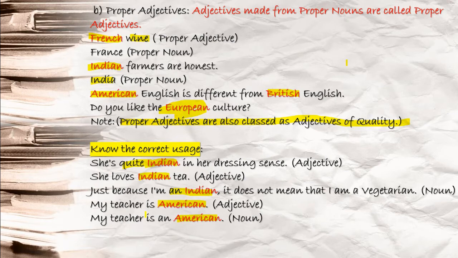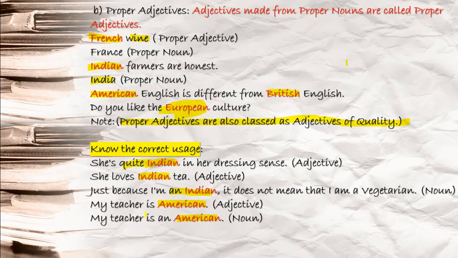Now let me tell you the difference between adjective and noun term here. When you say Indian or American as a noun, it means someone who is a citizen of India or America, or you can say indigenous people or native people. But when you use it like an adjective, these are qualifying words, meaning relating to India or America, relating to that country.